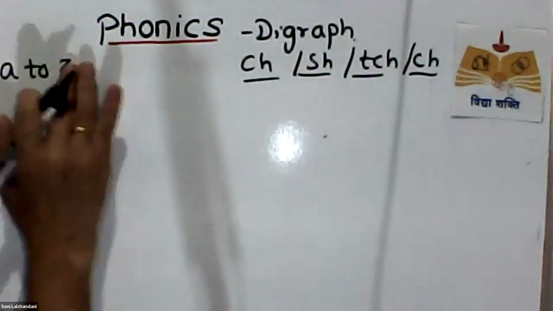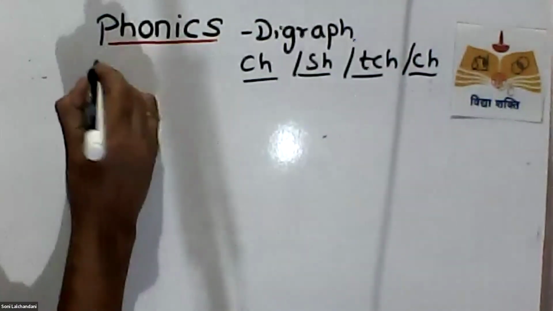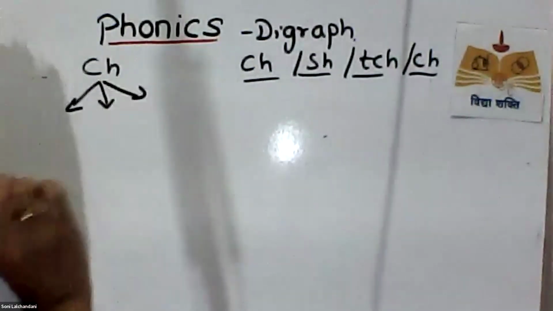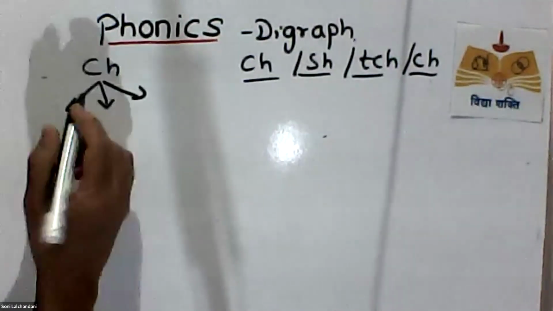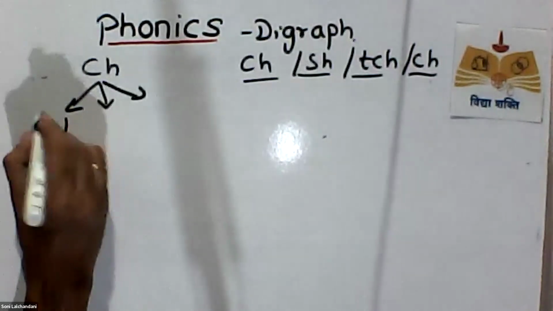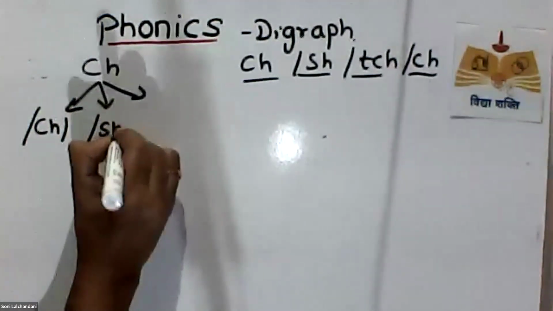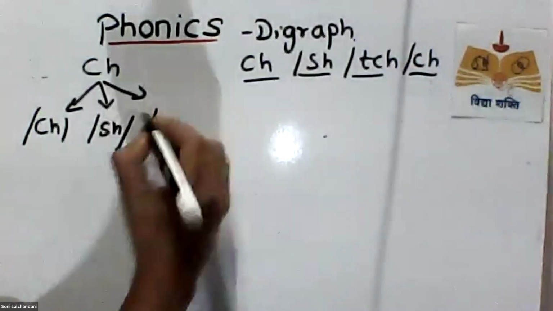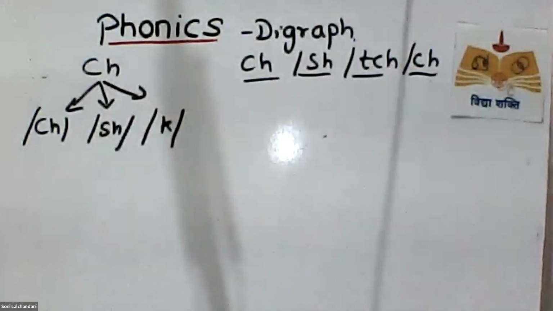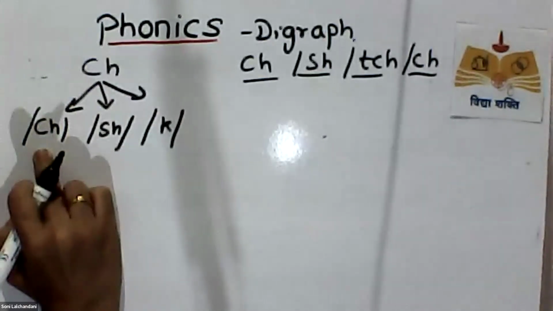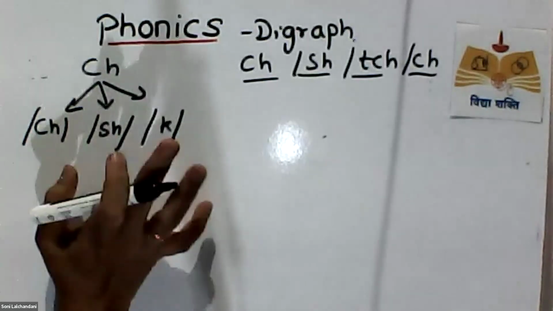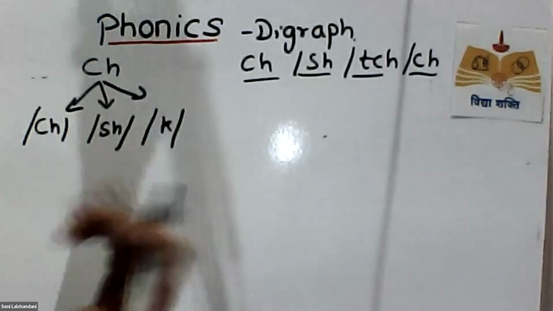We are going to learn about how CH makes three sounds. CH has three sounds. What are the sounds it makes? It sometimes makes the ch sound, sometimes makes the sh sound, and sometimes it makes the k sound. CH has how many sounds? Three sounds. Ch, sh, and k. CH makes three sounds. Now you may wonder, how do I know?